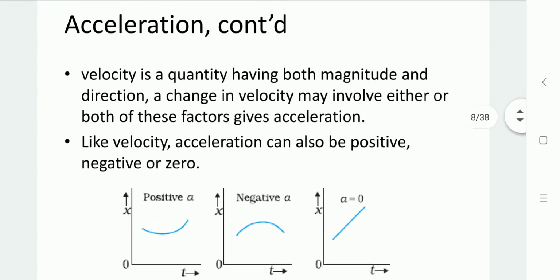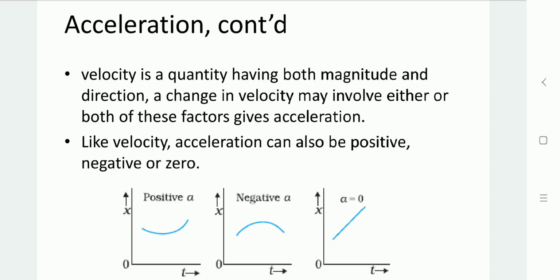Now, velocity is a quantity having both magnitude and direction. So a change in velocity can occur by changing either magnitude or direction or both. As we know, change in velocity with respect to time will give you the acceleration.